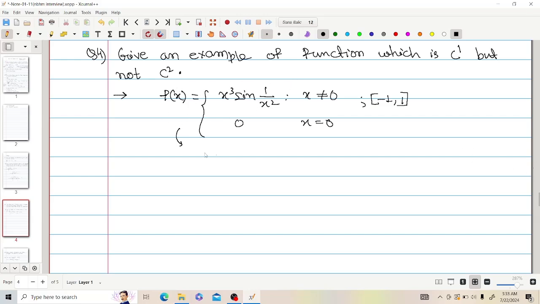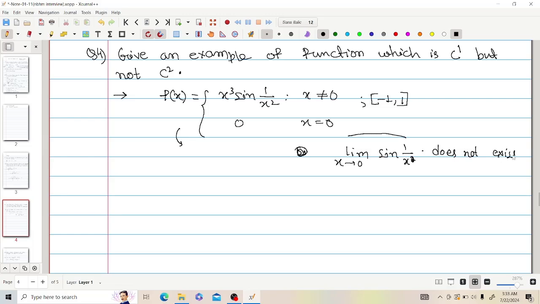To prove this, I have to use the limit as x tends to 0 of sine 1 by x. This limit does not exist.